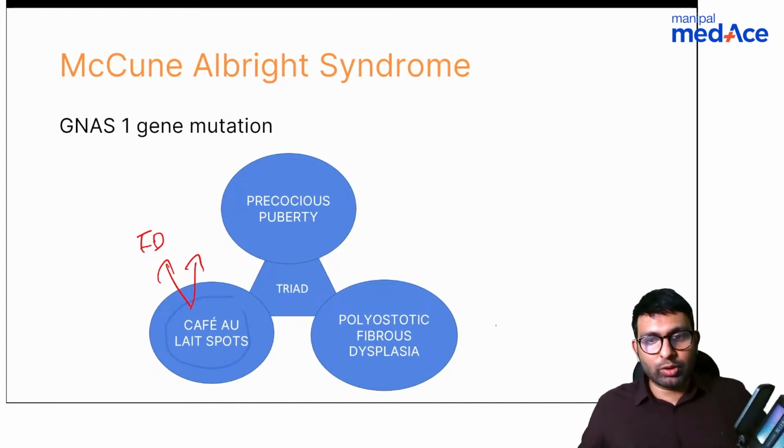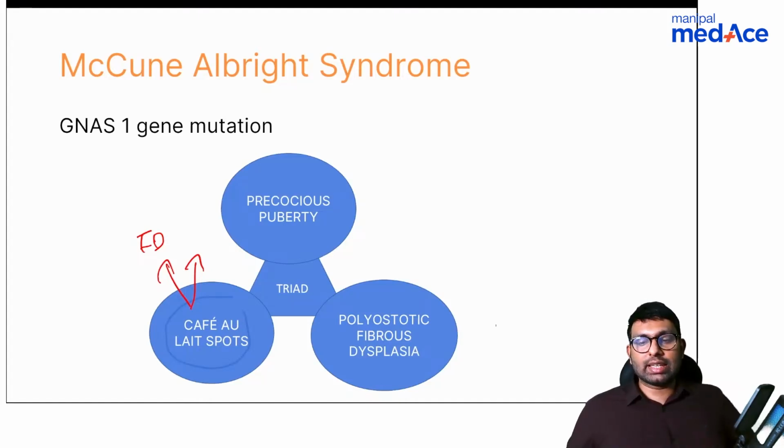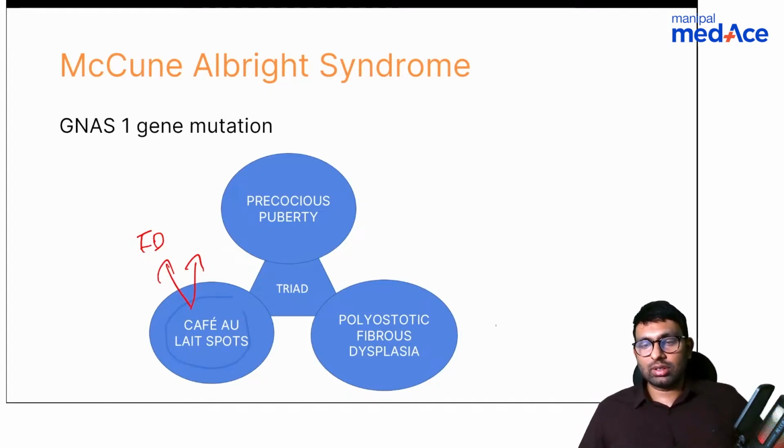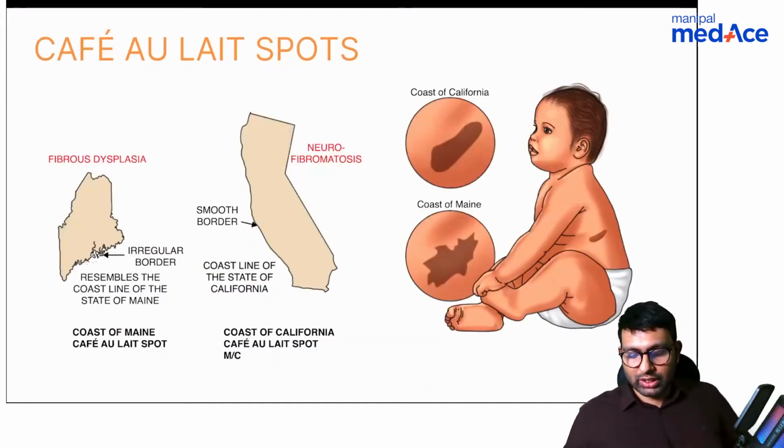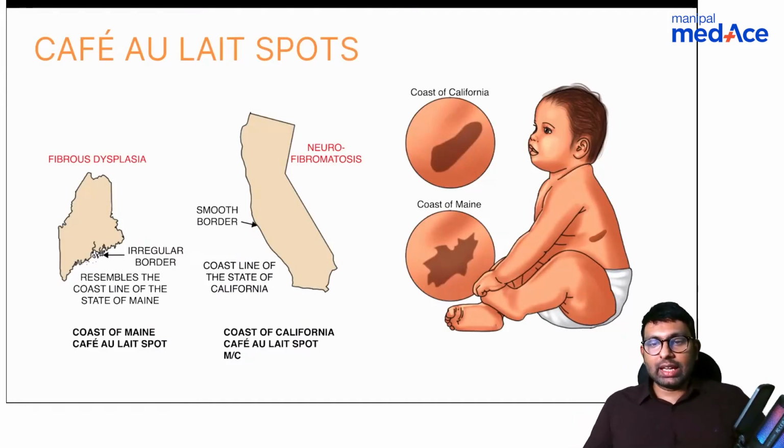Yes, starters, you were right. One was precocious puberty. Dr. Jain is saying NF. Anyone else has an answer? Okay, you're right, Dr. Jain. Two places where we do see cafe au lait spots are in neurofibromatosis and in fibrous dysplasia,